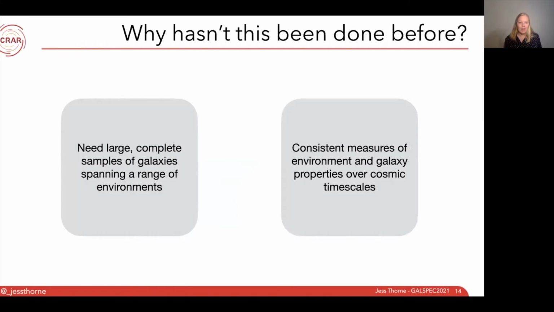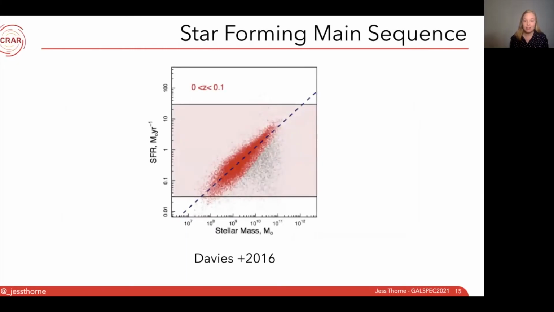So we need a large complete sample of galaxies. We have this in DEVILS. Currently, in the COSMOS field, we have redshifts combining spectroscopic, grism, and photometric redshifts for about 500,000 galaxies. And we have galaxy properties for all of these galaxies. We also have consistent measurements from ProSpect for the GAMA sample, which means we can span low and intermediate redshifts with hundreds of thousands of galaxies. So once we have these large samples of galaxies, we can start to do some really cool science with it.